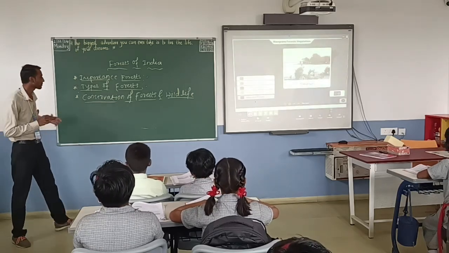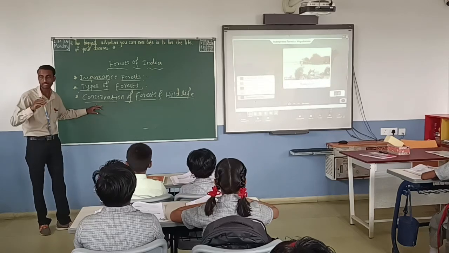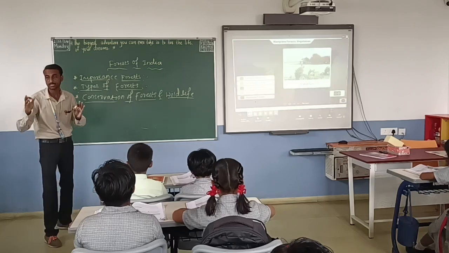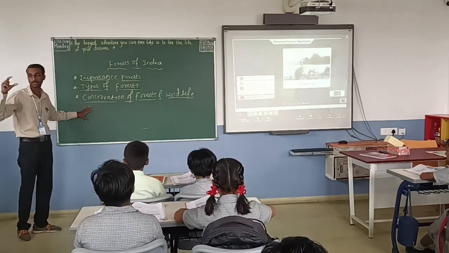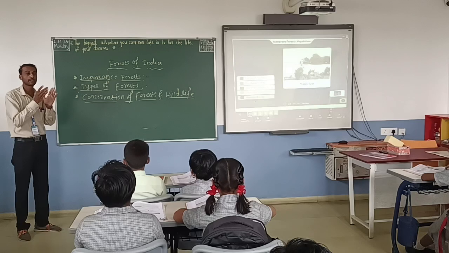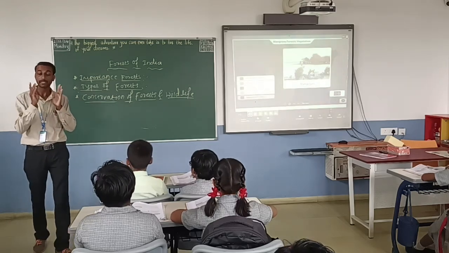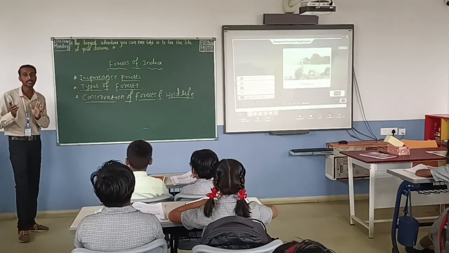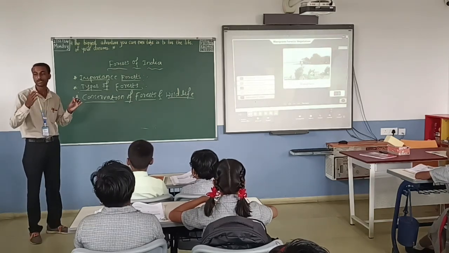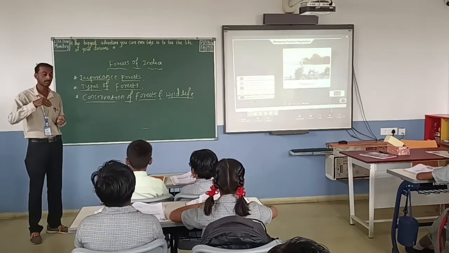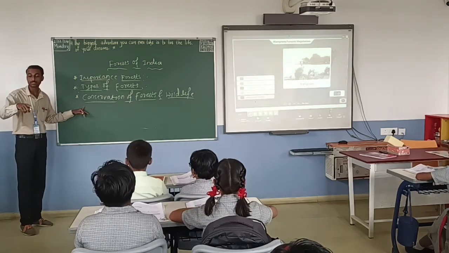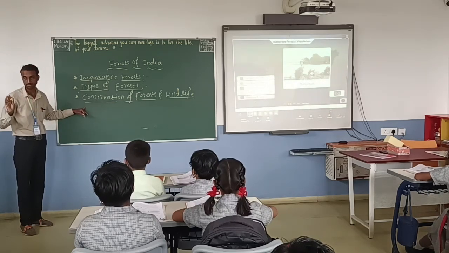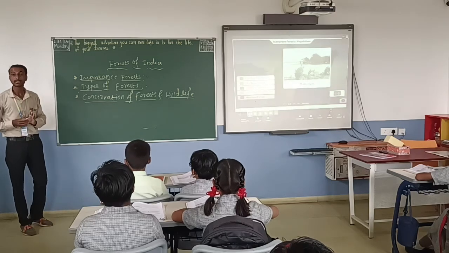So the government has taken many steps, like making protected areas. In those places, no one will cut the trees and no one will harm the animals. They made that type of restricted areas.